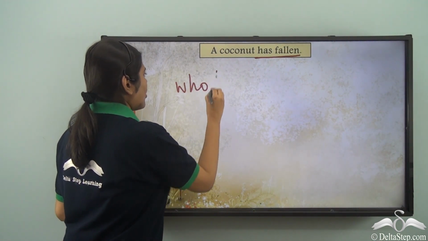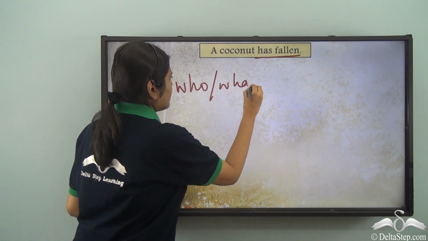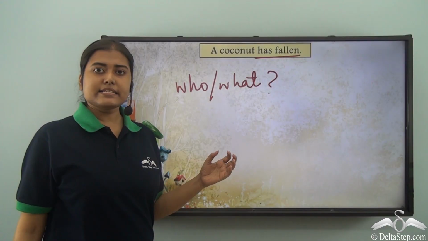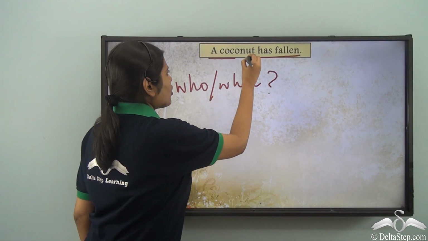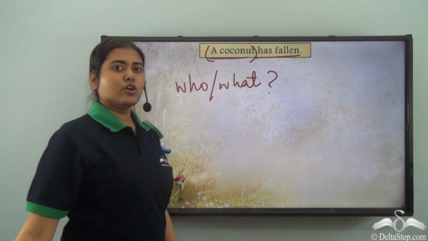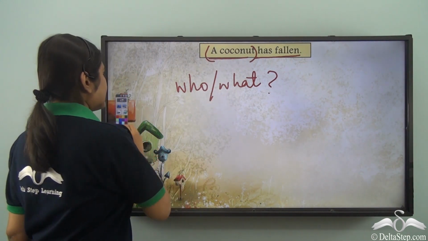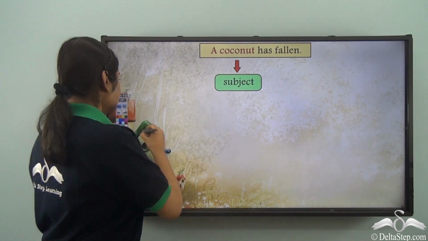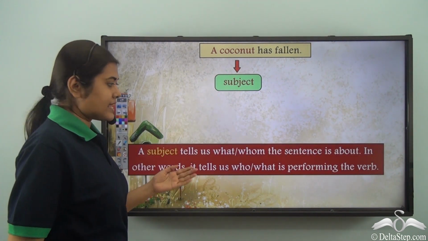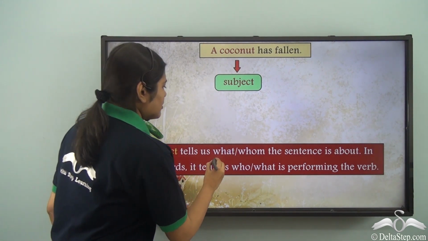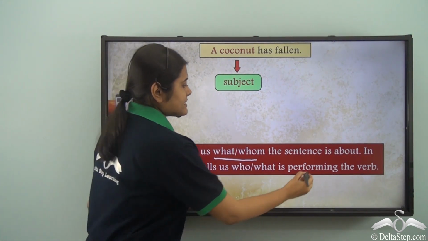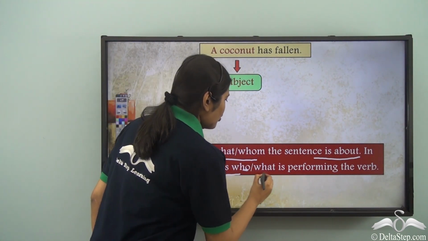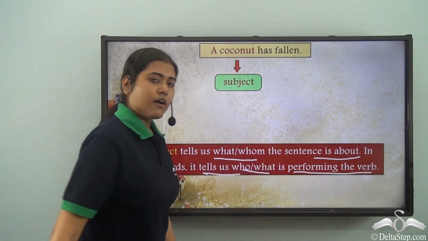Now if I question who or what has fallen, what do I get as my answer? A coconut. So a coconut is my subject. So what is a subject? Now a subject tells us what or whom the sentence is about. In other words, it tells us who or what is performing the verb.